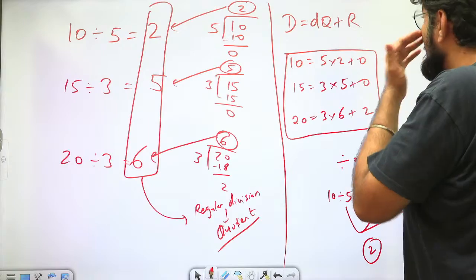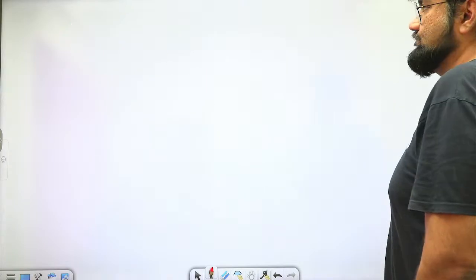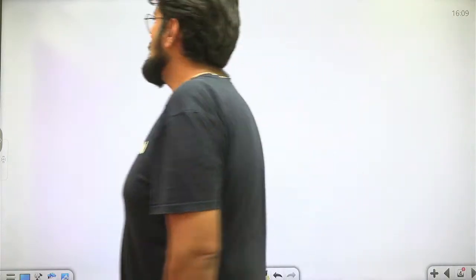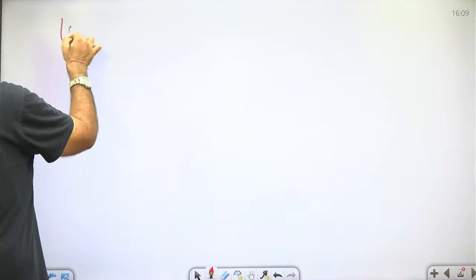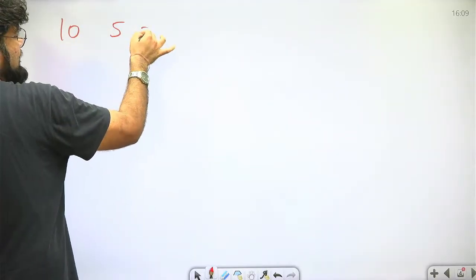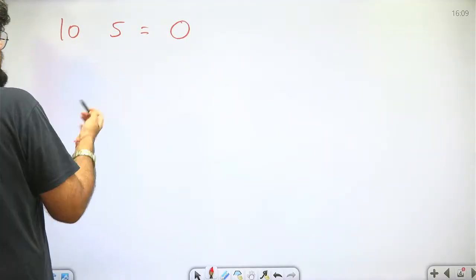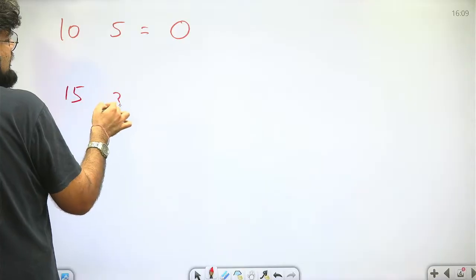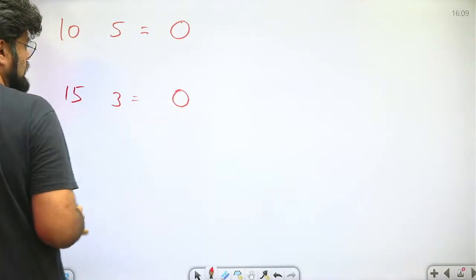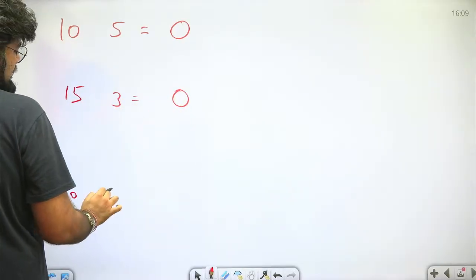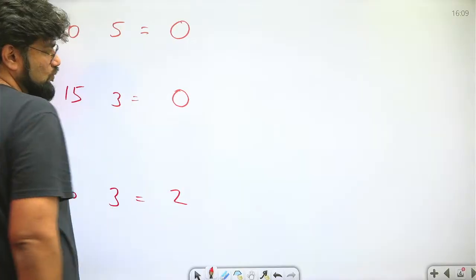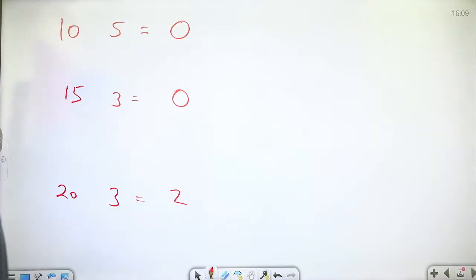Now, apart from this, if I divide 10 by 5, but this time I am giving the answer 0. I am dividing 15 by 3, I am giving the answer 0. And I am dividing 20 by 3, and I am giving the answer 2. So what am I doing? Okay, perfect. Good. Thank you guys.